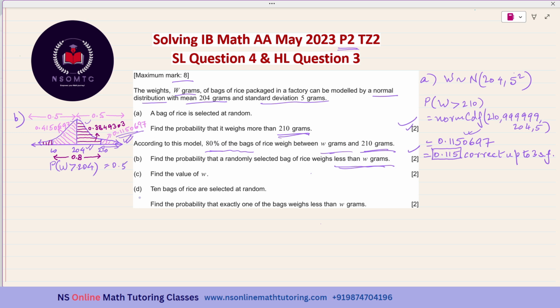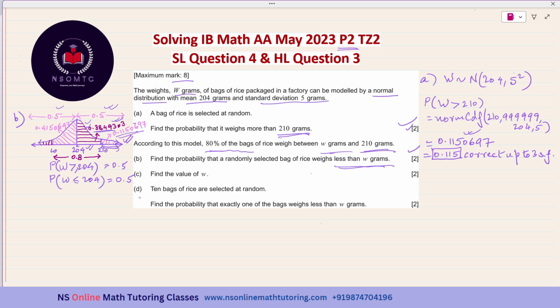Of course, you can include the equality sign because it is a continuous distribution. And probability of W less than or equal to 204 is also 0.5. Since this portion has this probability, the probability of this part, between 204 and 210 grams, will be 0.5 minus this number.